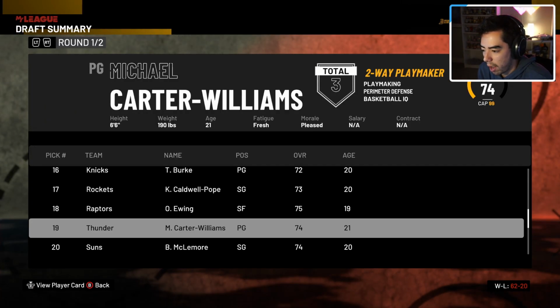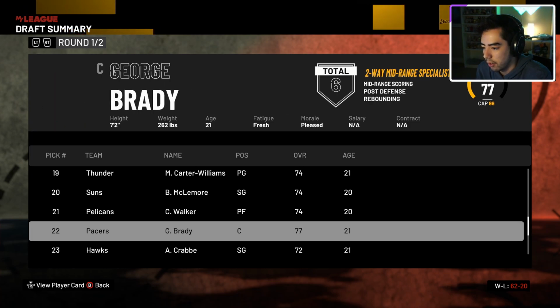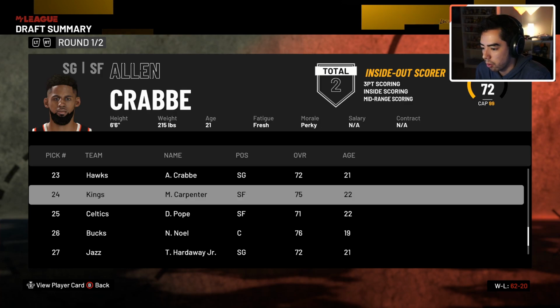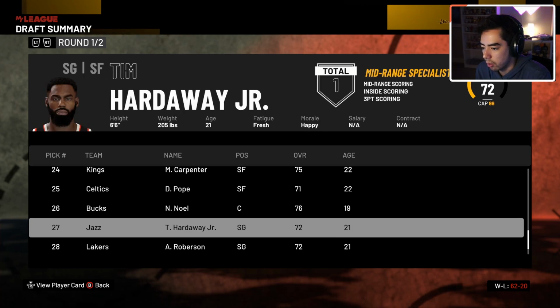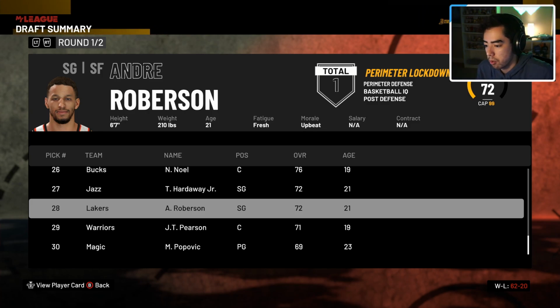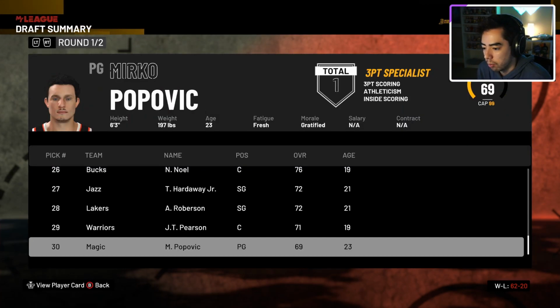And here's the rest of the draft class. Caldwell Pope goes to the Rockets. Carter Williams goes to the Thunder. McLemore goes to the Suns. Crabbe goes to the Hawks. Tim Hardaway goes to the Jazz. The Lakers get Andre Robertson, so the Lakers add a 3rd real player. Robertson's not great, but at least they added a real player.